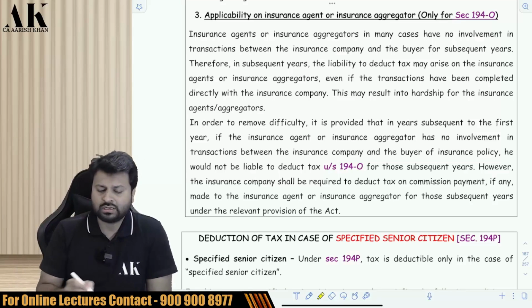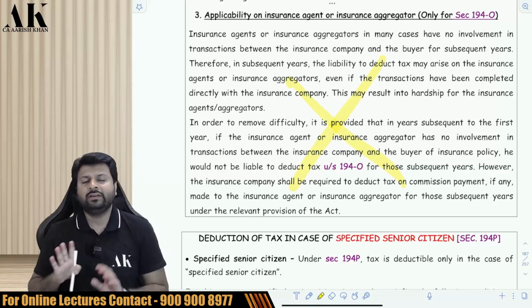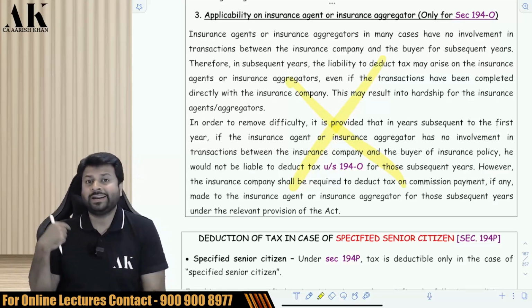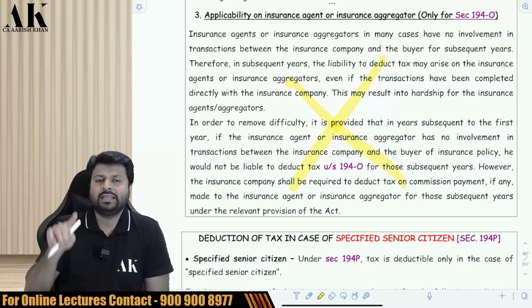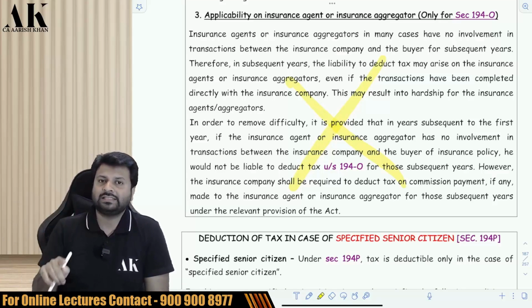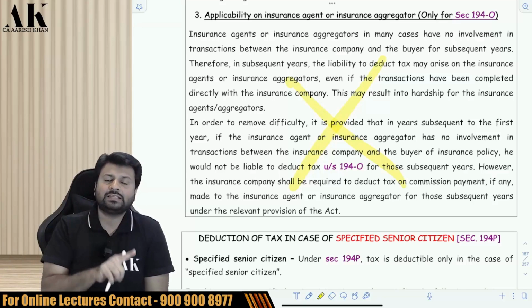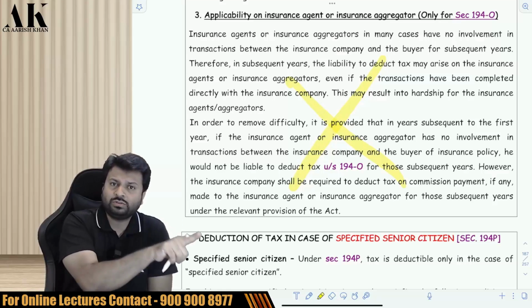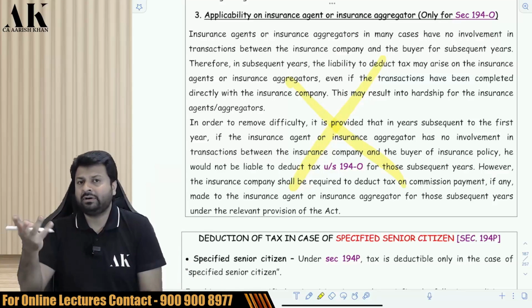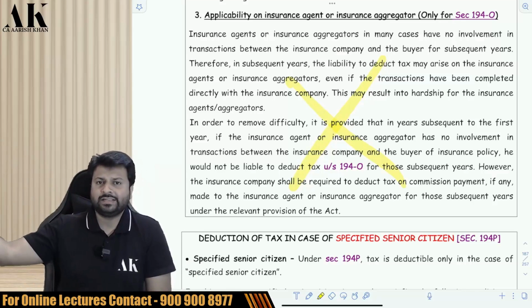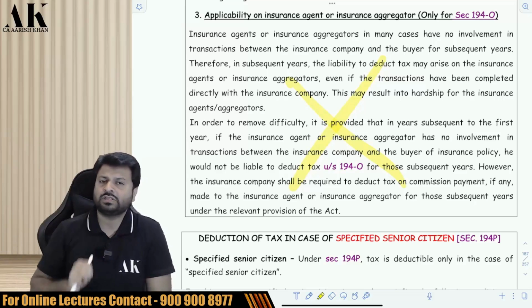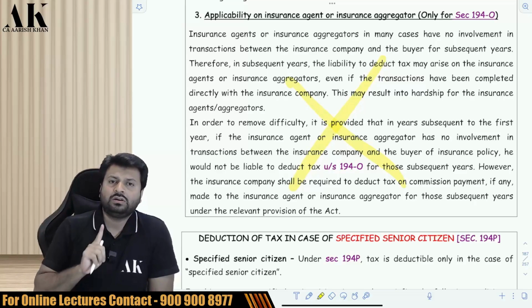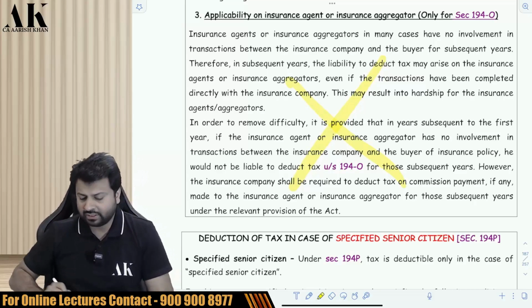So in that case also, is Policy Bazaar liable to deduct TDS? The CBDT has said that no, in subsequent years, if Policy Bazaar has nothing to do with your transaction and you are directly making the payment to the insurance company, then Policy Bazaar is not involved, and therefore the insurance agent and the insurance aggregator are not liable to deduct TDS in subsequent years. But yes, if the insurance company is making some commission payment to the insurance agent, then they are liable to deduct TDS under the respective section, and it is deducted under 194D, if you remember. We have already done that earlier, that if an insurance company makes payment of commission to the insurance agent, then that is liable for TDS under 194D. So this is what this provision is all about.